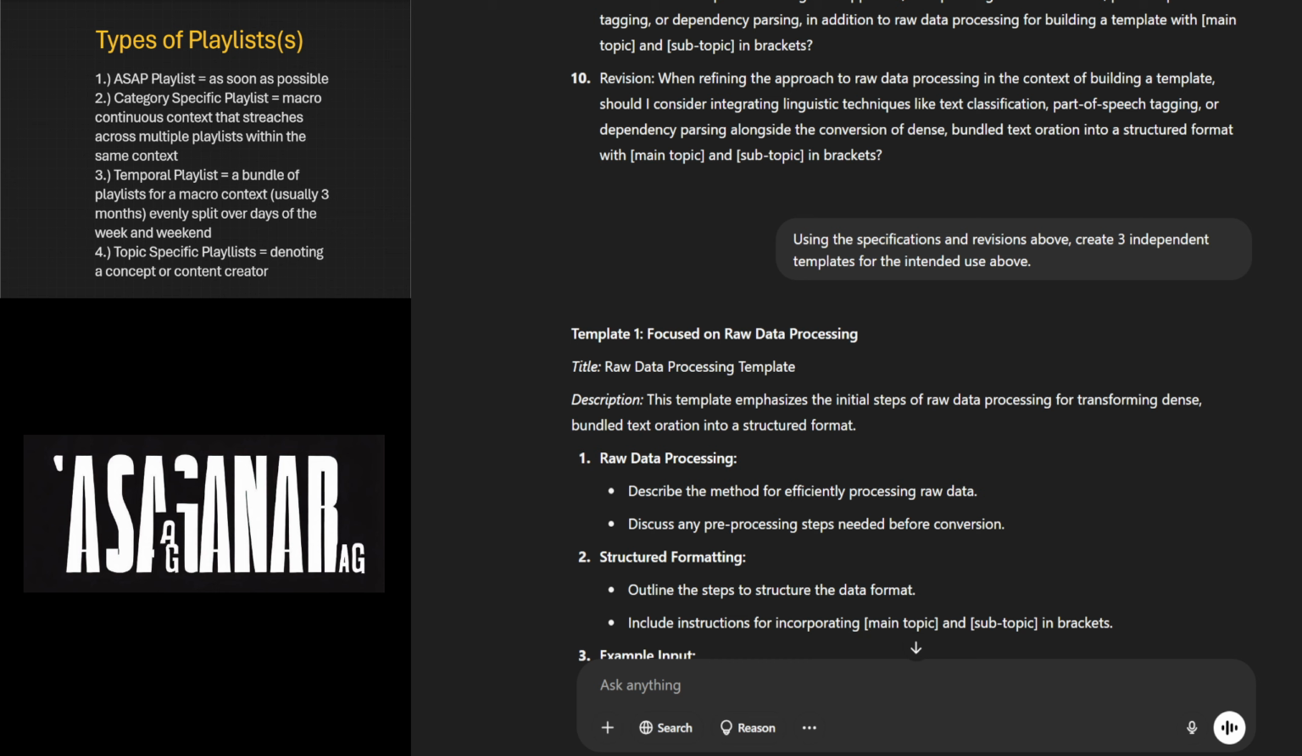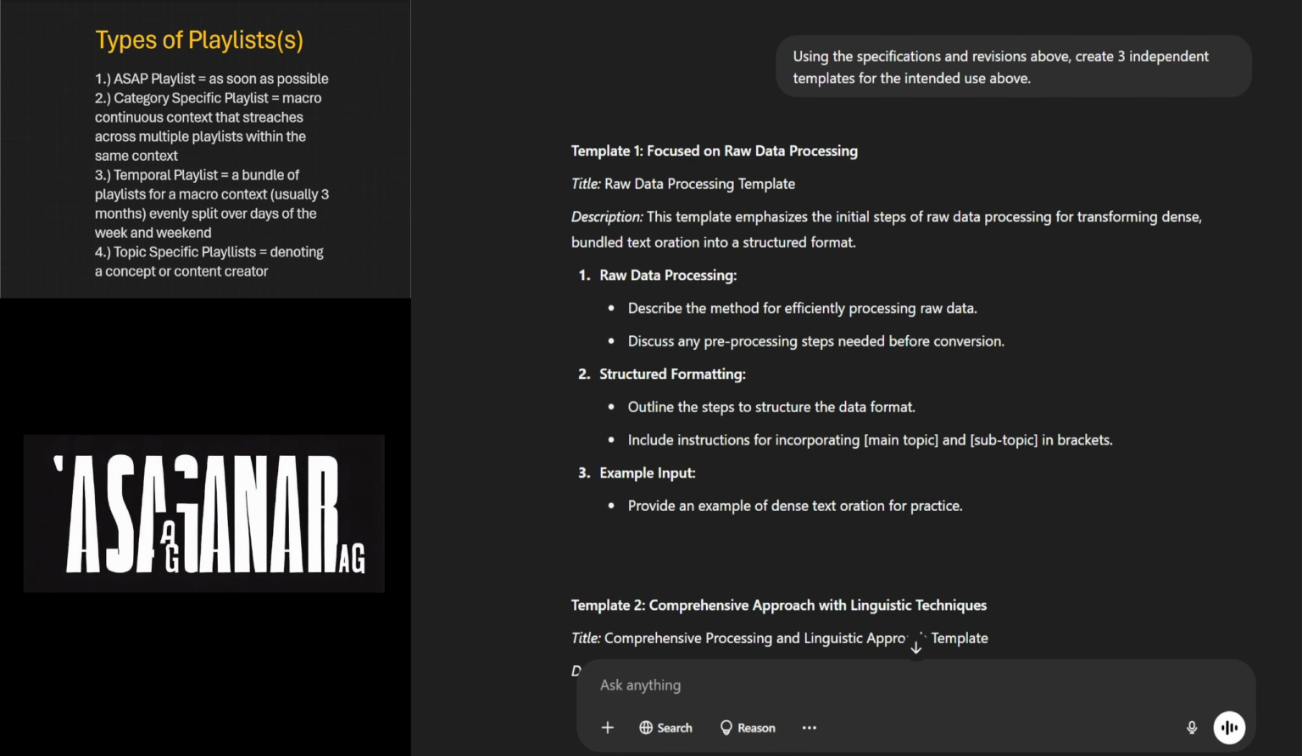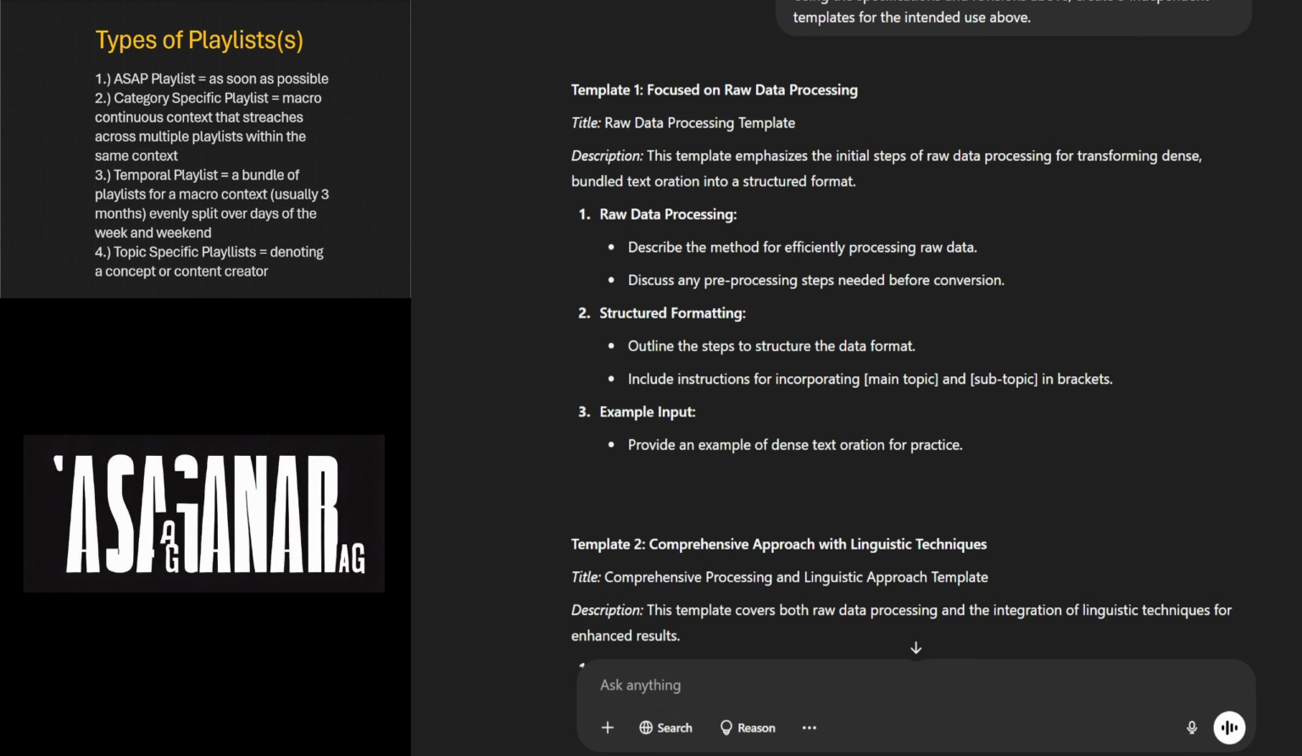Continuing, template 1 focused on raw data processing. Title, raw data processing template. Description, this template emphasizes the initial steps of raw data processing for transforming dense bundled text oration into a structured format. 1. Raw data processing. Describe the method for efficiently processing raw data. Discuss any pre-processing steps needed before conversion.